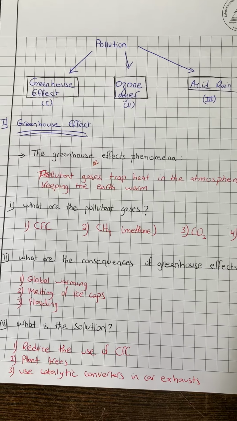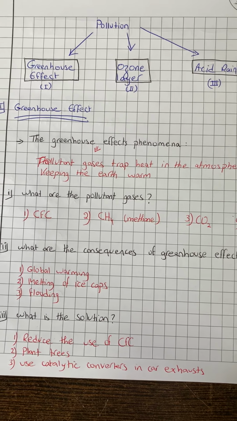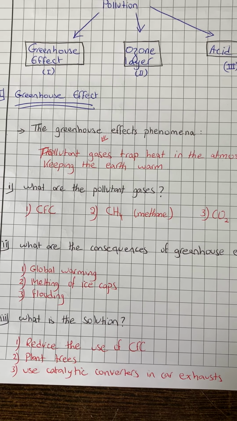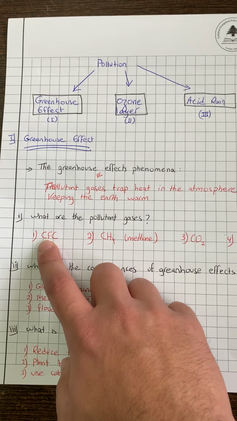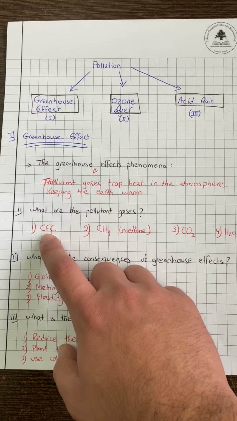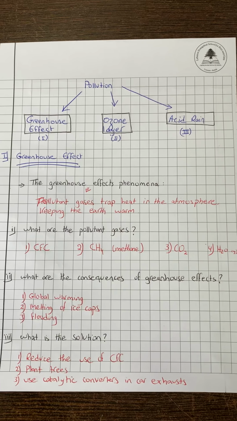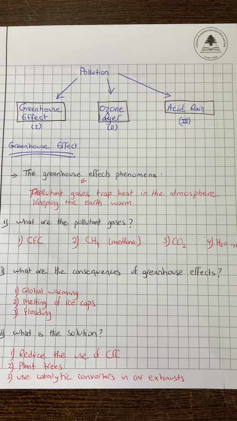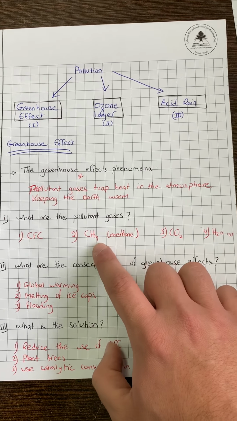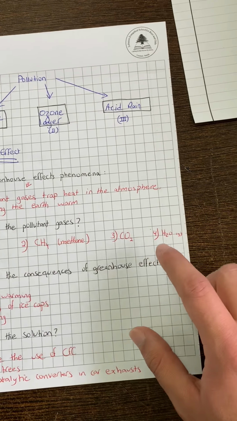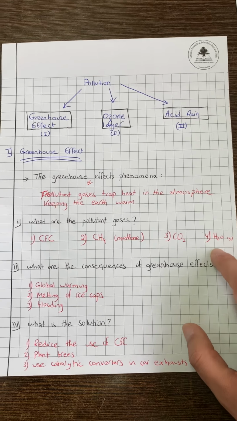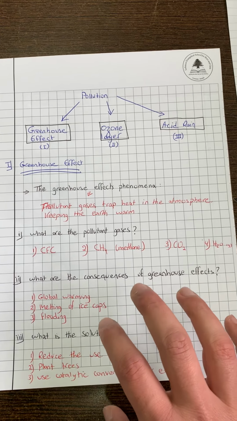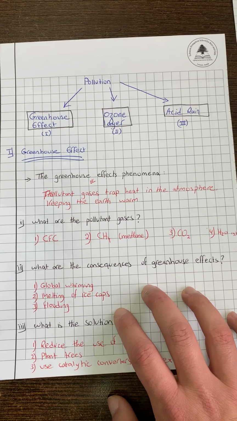Okay, so we have four pollutant gases that are responsible for the greenhouse effect phenomenon, which are chlorofluorocarbon, which is a gas that is released from the sprays, deodorant, or fuel gas that is used in the air conditioners, methane gas, carbon dioxide, and water vapor. Now these pollutant gases have bad consequences on the Earth.